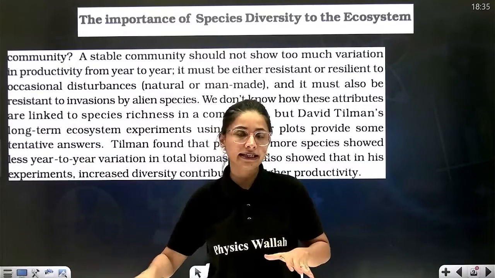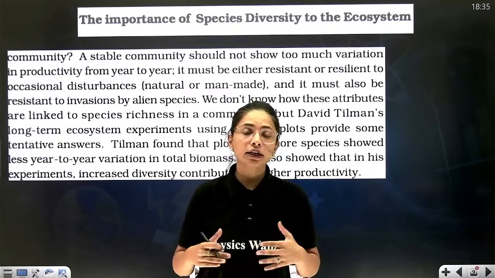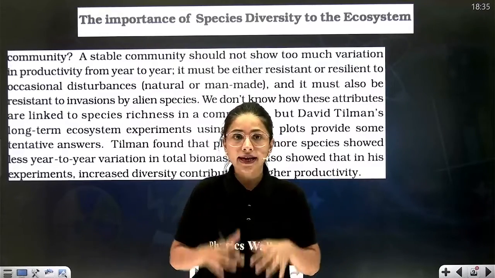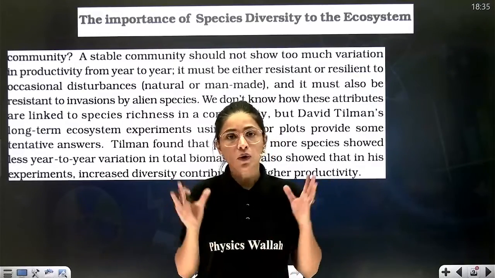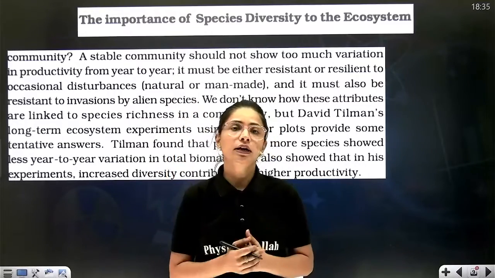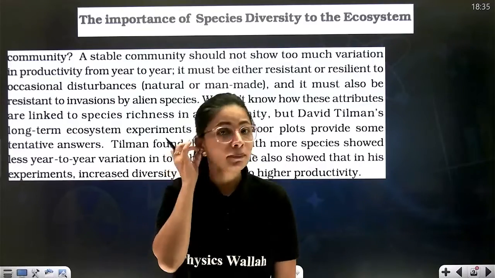Slowly and steadily, every day the biodiversity number is decreasing, making our ecosystem less stable, more prone to catastrophe, with less biomass production, and all these things are actually harmful for us only in the upcoming future. Correct?